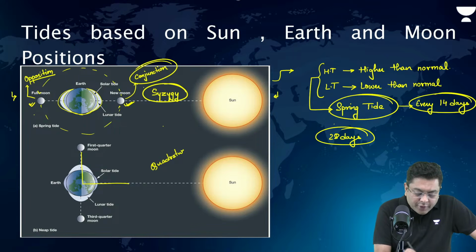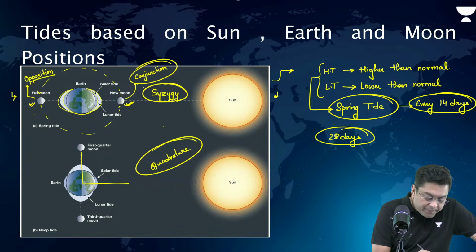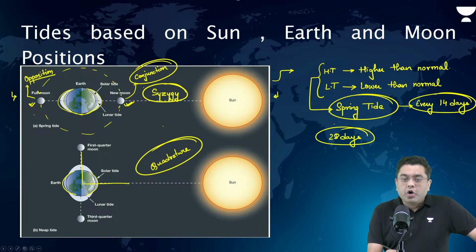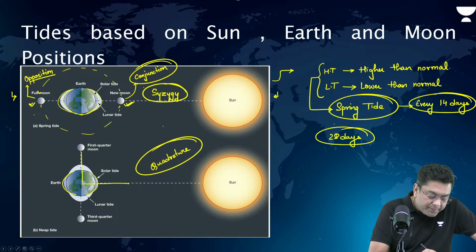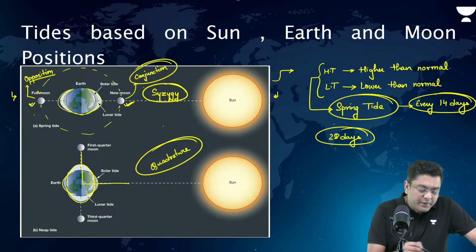In the condition of a quadrature, observe the case of the solar tide. This is your solar tide. Observe the case of the lunar tide. This is your lunar tide. Yes or no?